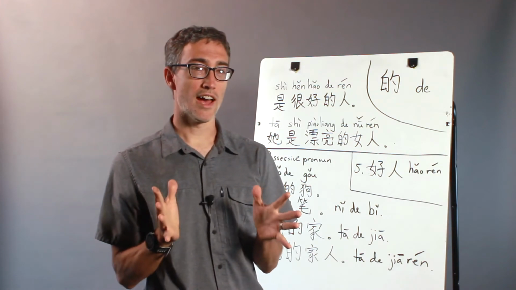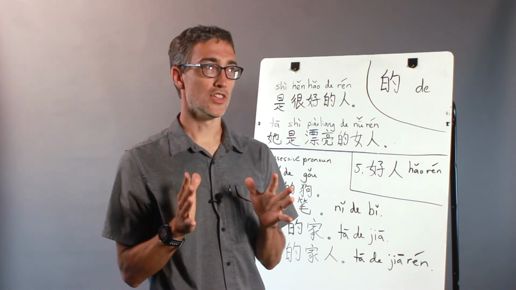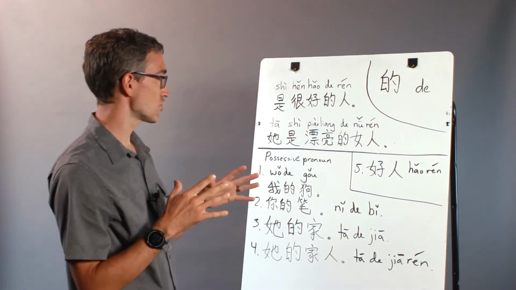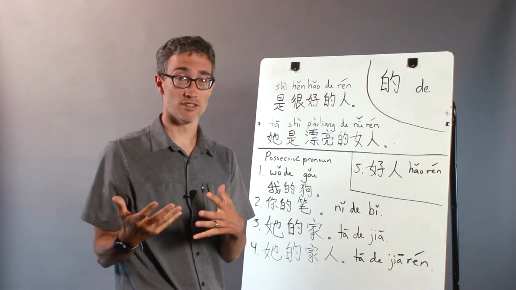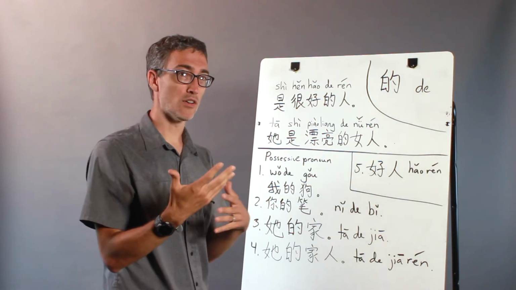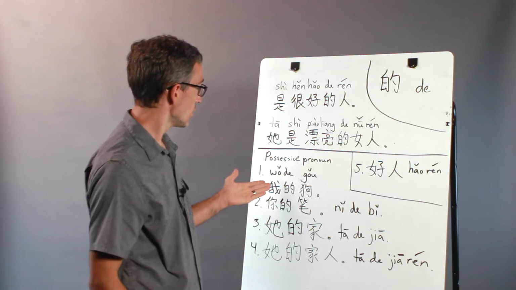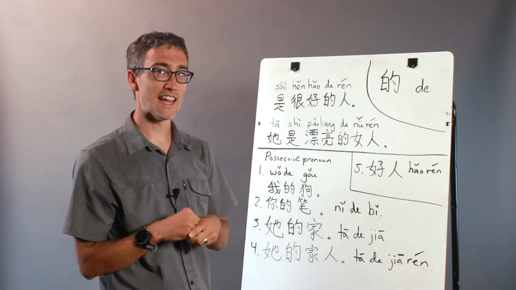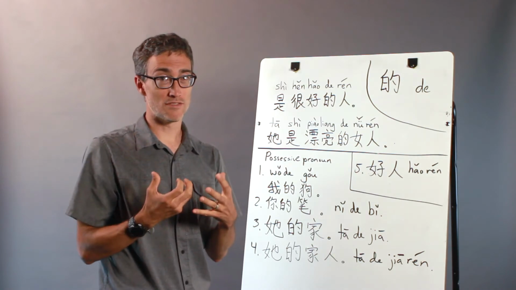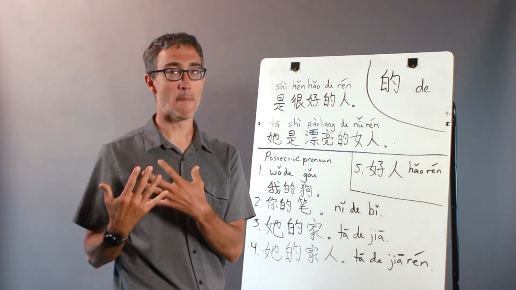Now, having said all of that, I want to teach you how the 的 can be used to make a possessive pronoun. So it's still marking an adjective, but it's a special kind of adjective that's possessive. So in English, we say my.